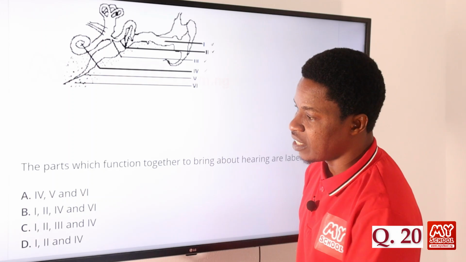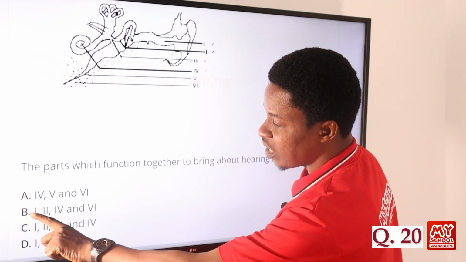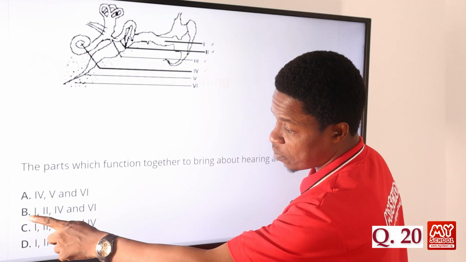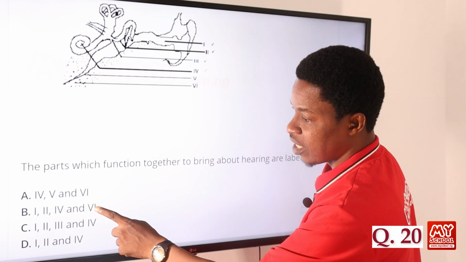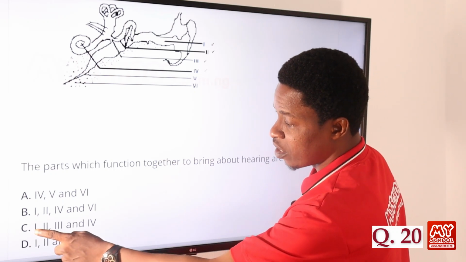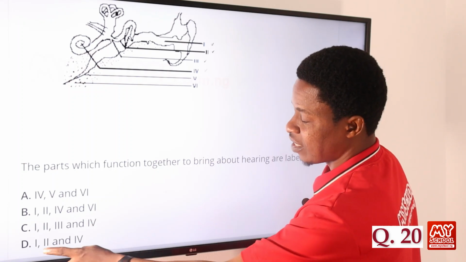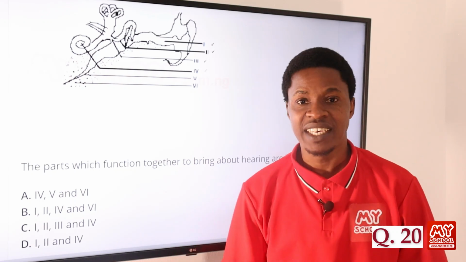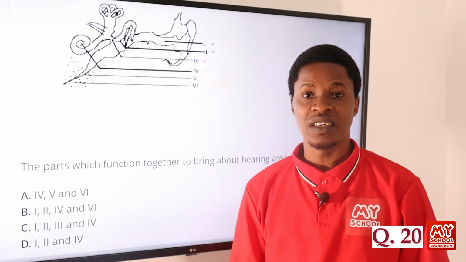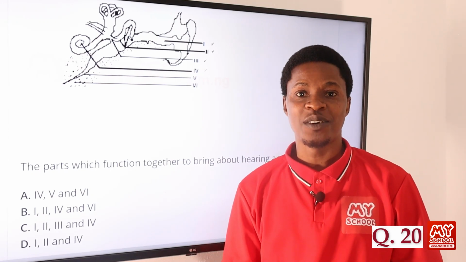Option A says Roman figure 4, 5, and 6. No. Option B says Roman figure 1, 2, 4, and 6. No. Option C says Roman figure 1, Roman figure 2, Roman figure 3, Roman figure 4. Yes. And this is 1, 2, and 4. No. So the correct answer here is option C, Roman figure 1, 2, 3, and 4.